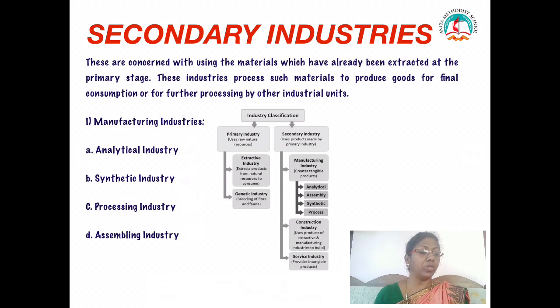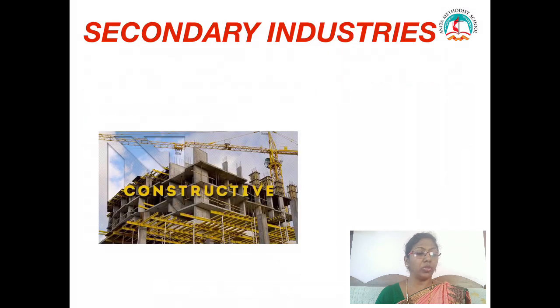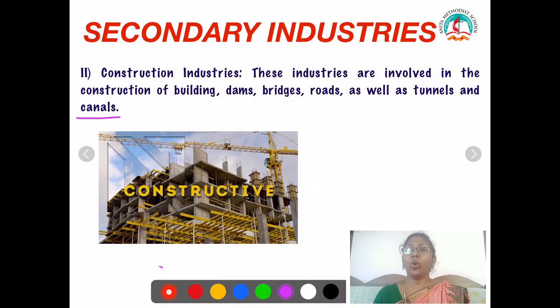Next is processing industries, which involve successive stages of manufacturing finished products. That's the case of sugar and paper industries. The last one is assembling industries. Television, computers, cars, different products are taken and assembled. So this is called assembling industries. Next we will see what is construction industries. These industries are involved in the construction of buildings, dams, bridges, roads, as well as tunnels and canals. Wherever construction is happening, we call that industry construction industries.